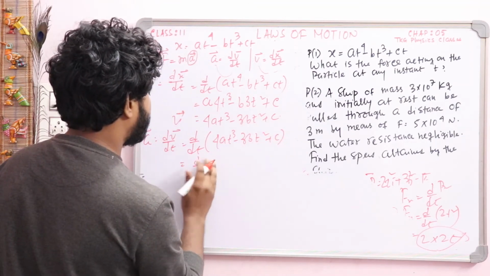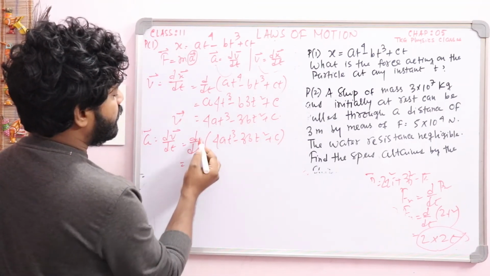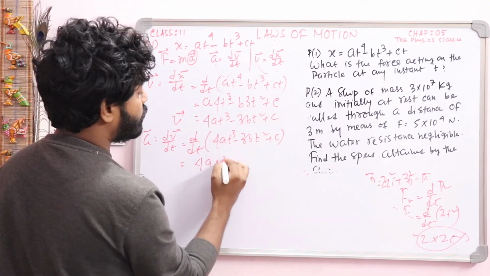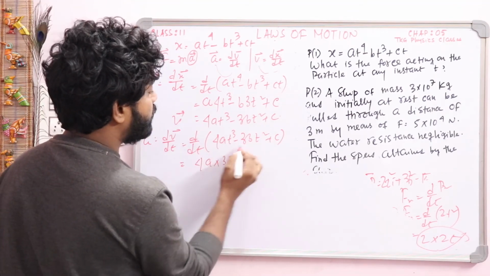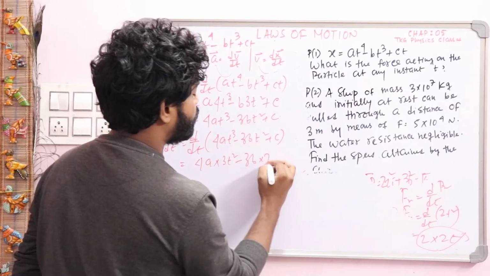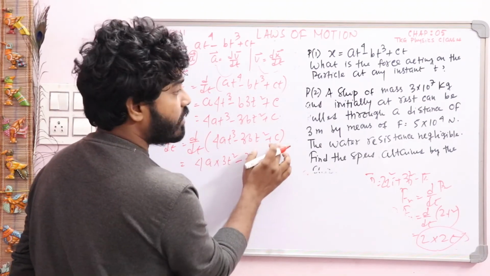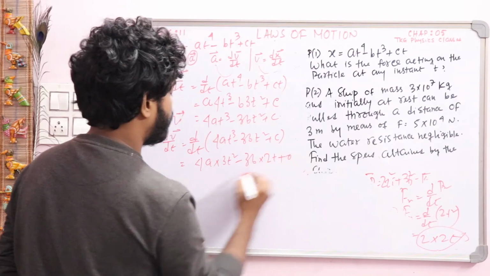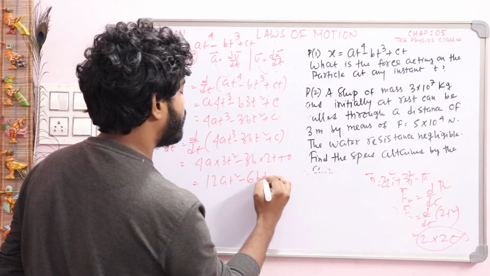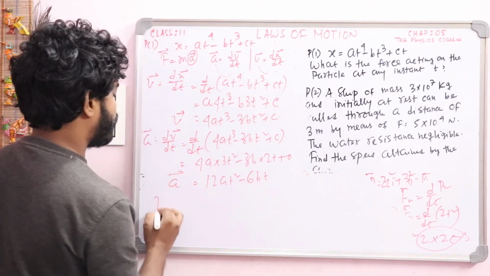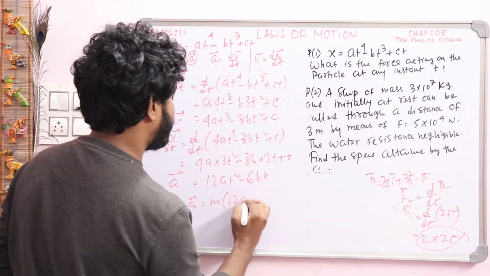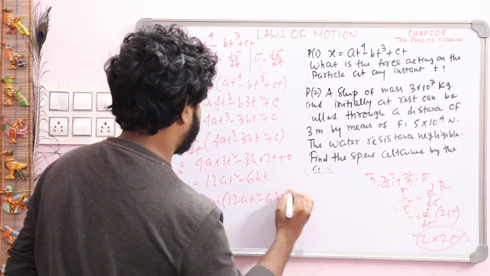Differentiate it directly: 4a constant, d/dt of t cube is 3t square, minus 3b constant, d/dt of t square is 2t, and d/dt of c is a constant differentiation, that is 0. So this value will be 12a t square minus 6b t. So this is the value of acceleration. So obviously force will be m into a, that is m into 12a t square minus 6b t.